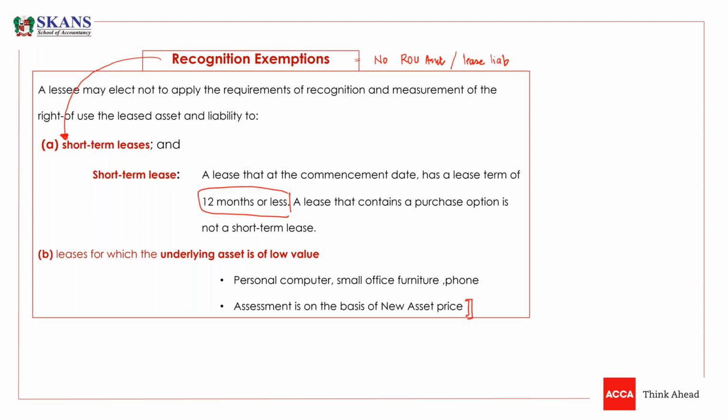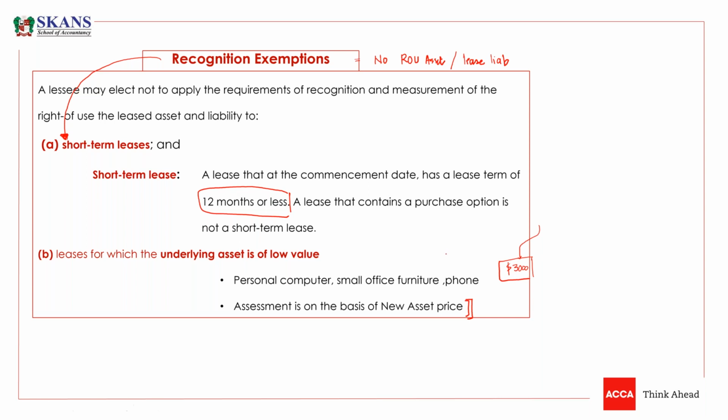What does it mean? Maybe it is possible that I'm buying a second hand asset, an old asset, which actually cost me very little, like just $3,000. Now I just want to qualify this asset as a low value underlying asset. I have entered into a lease contract where the asset has only a value of $3,000.